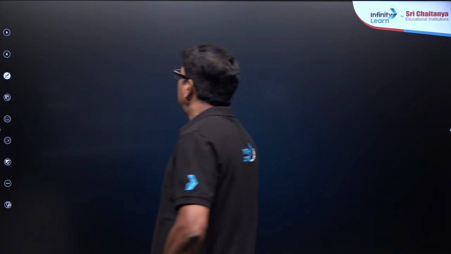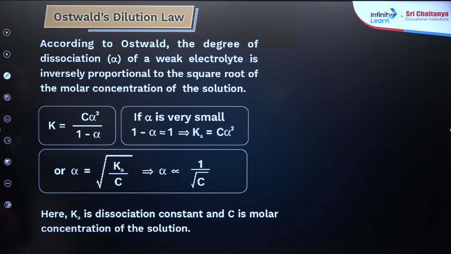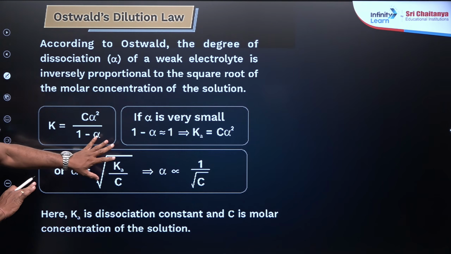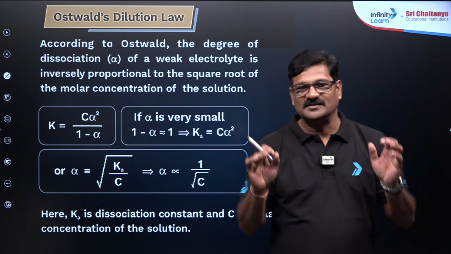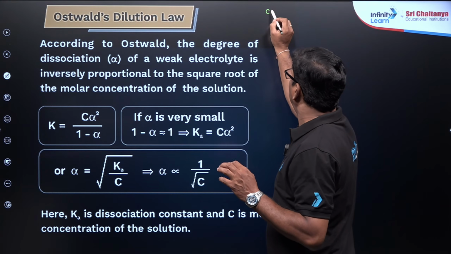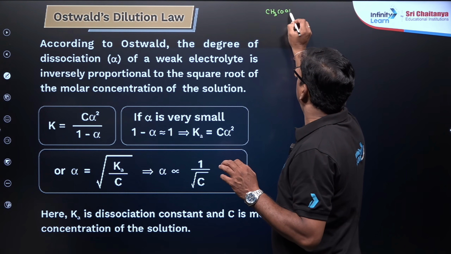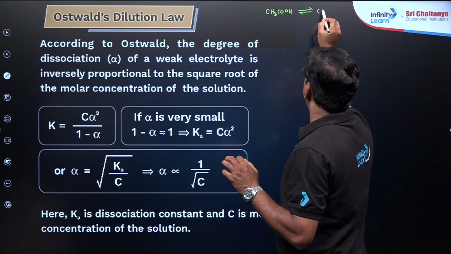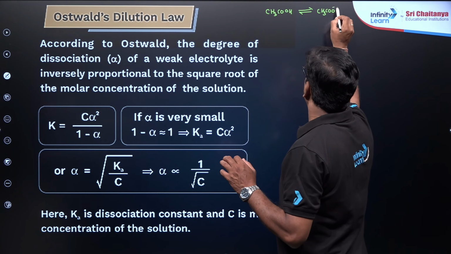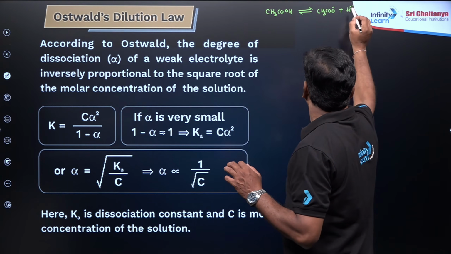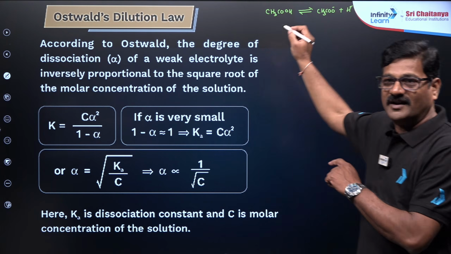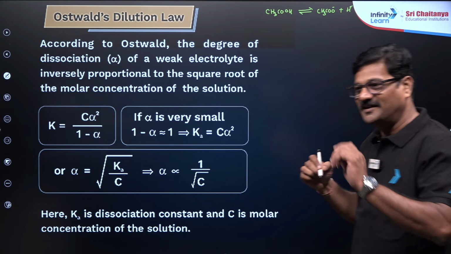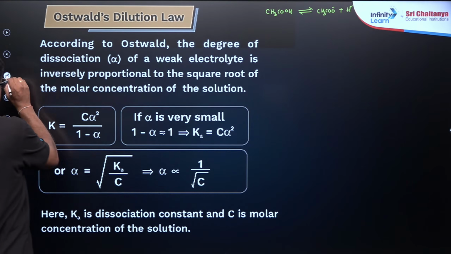ठीक है. Now talking about Ostwald dilution law. So let us say here, I don't want to just show this slide and wash my hand. Let us take an electrolyte CH3COOH, मान के ये weak acid का है ना, there is a CH3COO minus and H plus है ना. I just want to derive this. Everybody take a pen and paper and derive along with me. And these are all the formulas at the end you can say.